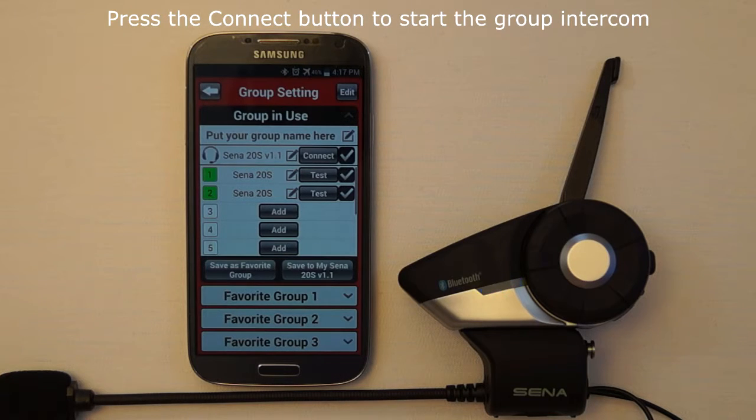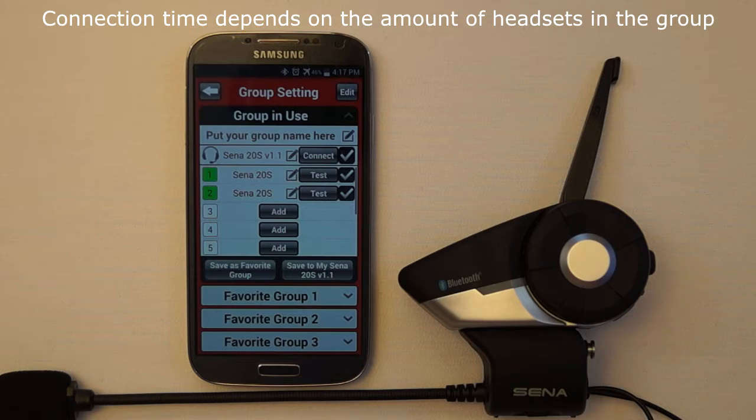By selecting Yes when prompted, the Connect button will be available so that when you press this button, it activates the group intercom and causes all headsets with a check mark to connect to the group intercom. Note: the amount of time it takes for all headsets in a group intercom to connect together depends on the number of headsets within the group. The more headsets in the group, the longer it takes for all headsets to connect together.